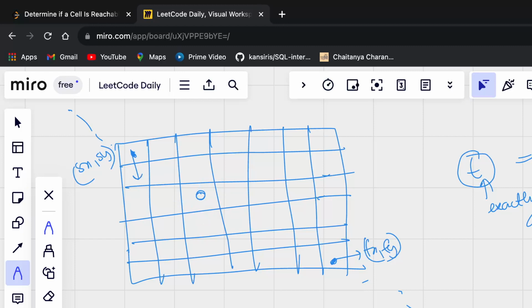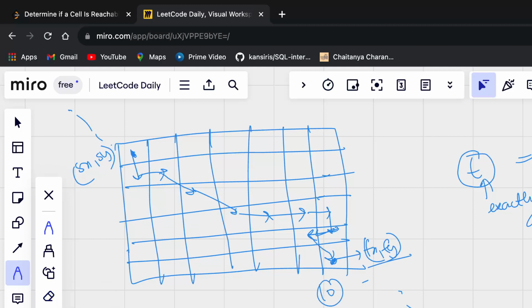So these are the movements that we can make. So we are moving here. So 1 second has passed. Now, let's say we move here, 2 seconds, 3 seconds, 4 seconds, 5 seconds, 6 seconds, 7, 8, 9, and 10. So within 10 seconds, we are able to reach fx, fy. So in this case, I have to return true. So that is the question.